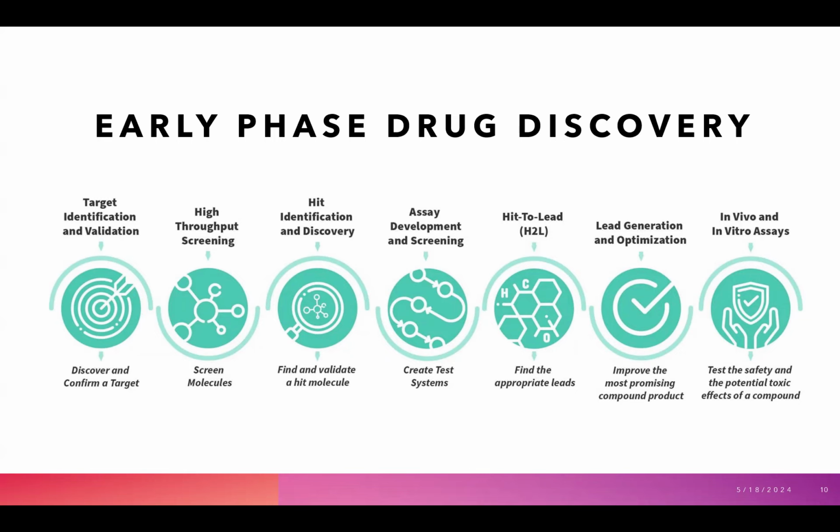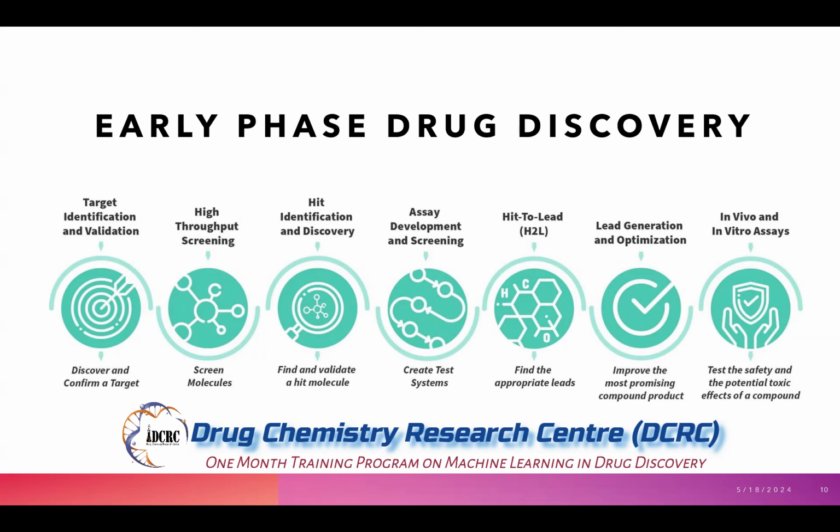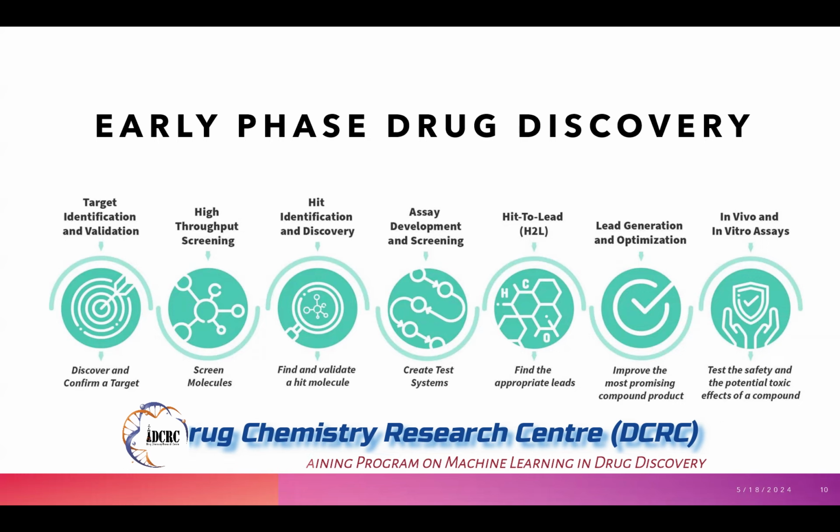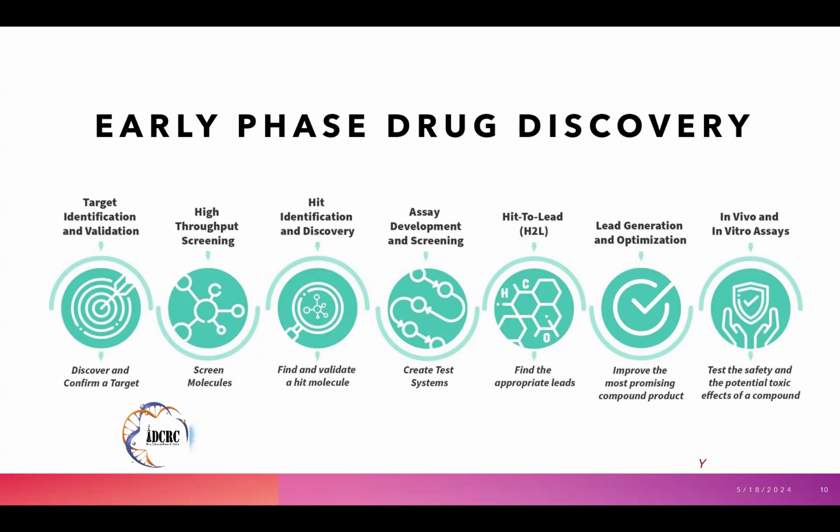Next, we need to screen the molecules. Once we have determined in the previous step what the potential target is, identified it and validated it, the starting point can be detected by screening. That means we would be screening a large number of molecules which can interact with the target. Next step is hit identification and discovery. A hit is defined as a molecule that must interact with the target that we have already mentioned in the first step.